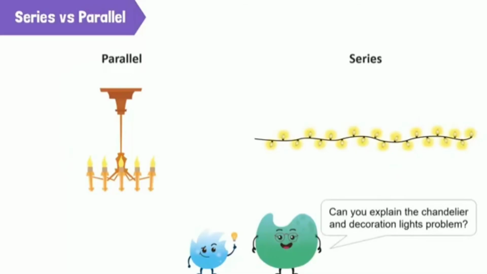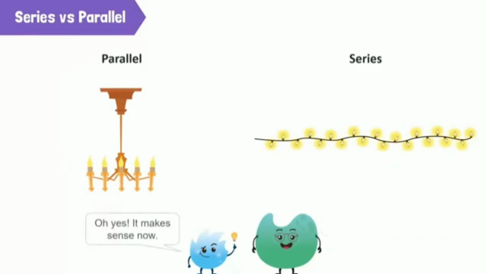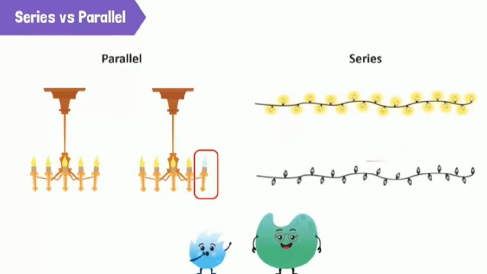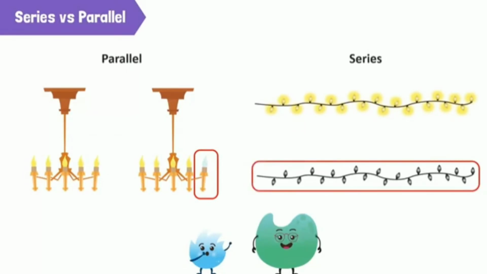Now, can you explain the chandelier and the decoration light problems earlier? Yes, you're right. The chandelier used a parallel circuit, while the decoration light used a series circuit. That's why when the series circuit is broken, the whole decoration will not be lit. But in the parallel case, only one will not turn on and the others are still working.